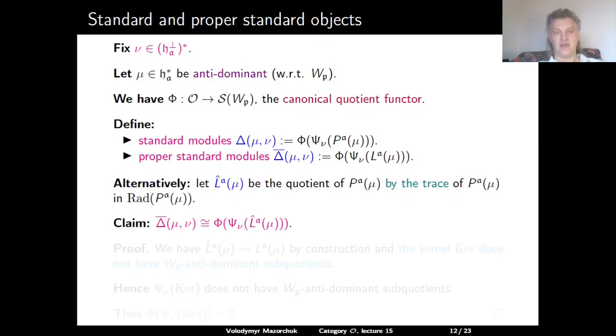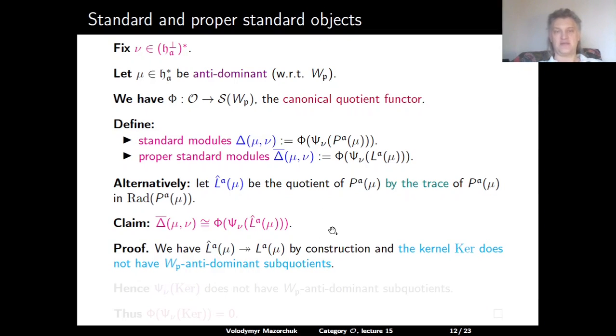And the claim is that the module delta overline(mu, nu) is equal to the image under phi of the module which is nu parabolically induced from this L hat_A(mu).